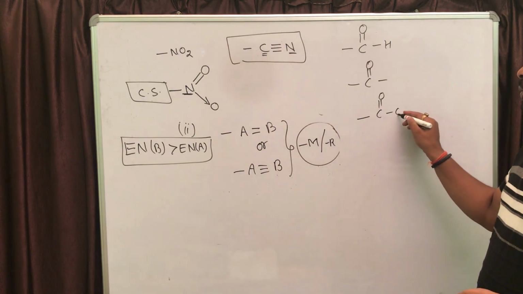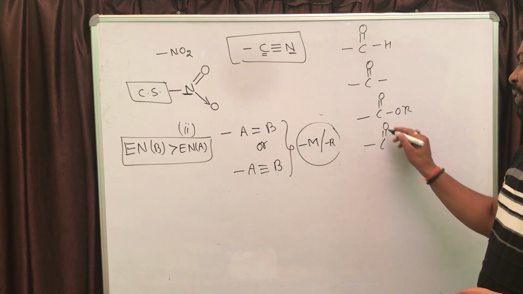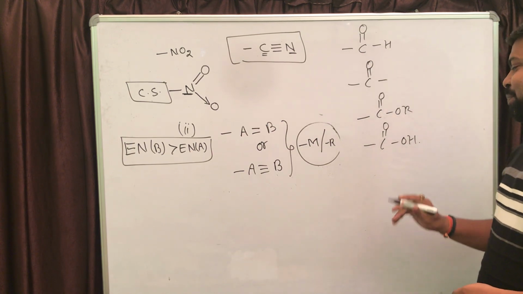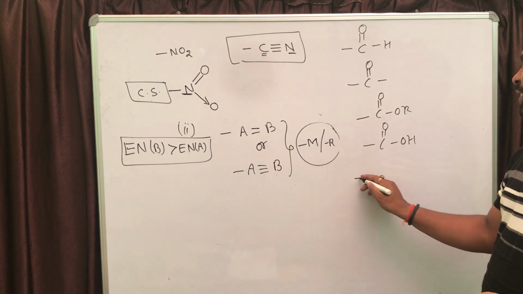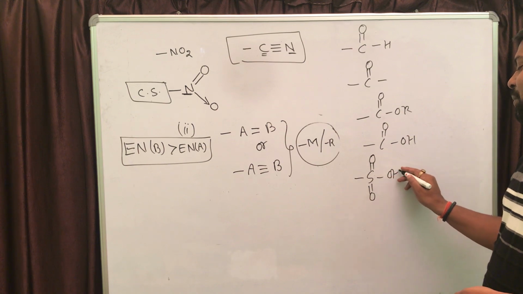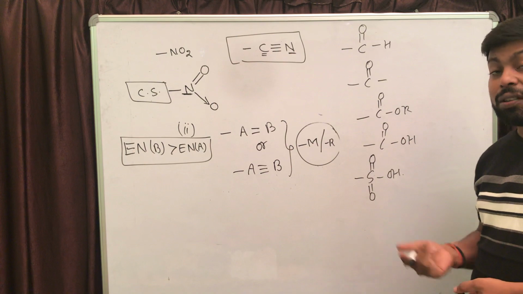In ester also there is a carbon oxygen double bond. Carboxylic acid is also carrying a carbon oxygen double bond. Now next, sulfonic acid is also going to behave as minus R or minus M effect, because electronegativity of oxygen is more than sulfur.